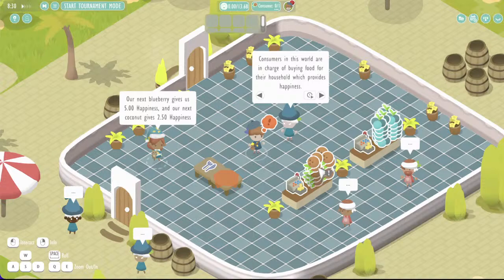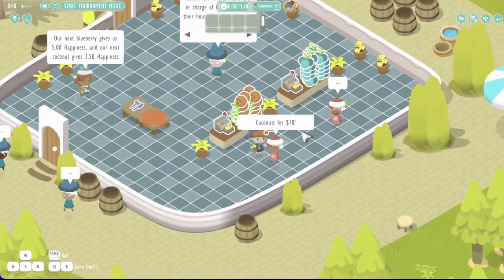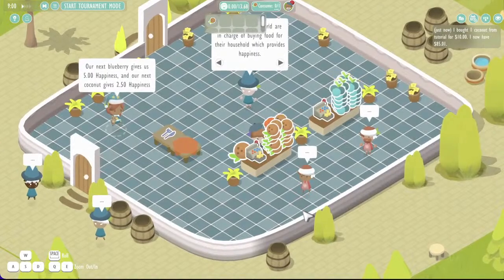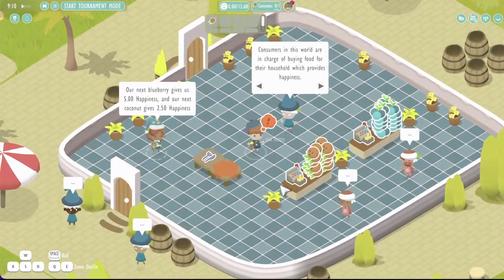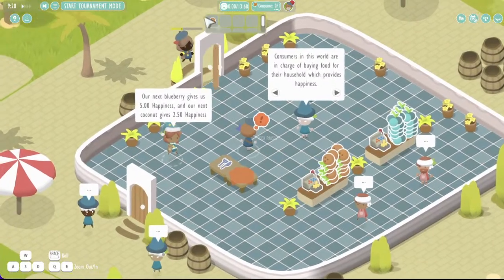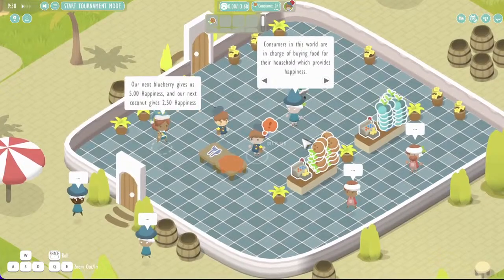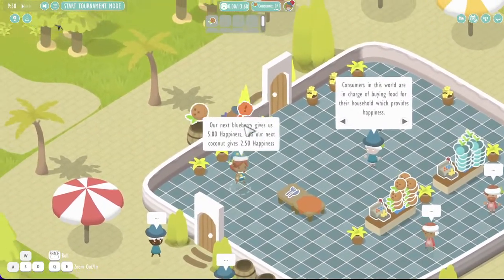For example, I could just go to this table and, in fact, I could even walk to this guy and see the price of a coconut and then purchase a coconut. That's it, done. However, I can also do something a little bit different, which is, oh, look, these are other students. This is an example of a tournament scenario where other students are coming and buying some things.